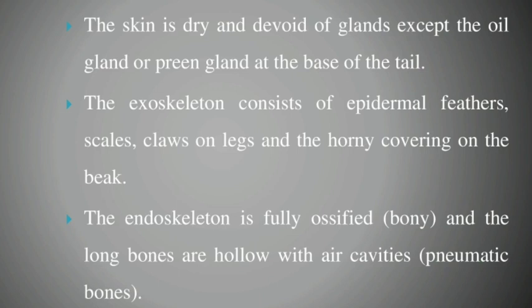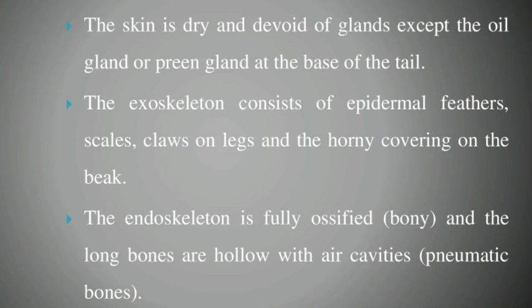The exoskeleton consists of epidermal feathers, scales, claws on the legs, and the horny covering on the beak. When we look at the exoskeleton of a bird from outside, we see epidermal feathers, scales, and claws on the legs between the fingers. Okay, claws on legs, and it's also a horny covering, the beak. So this is the exoskeleton of the aves.